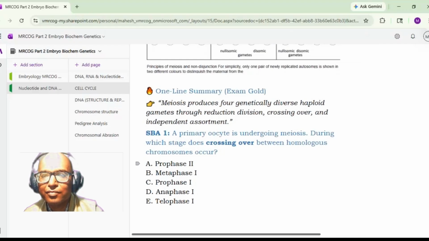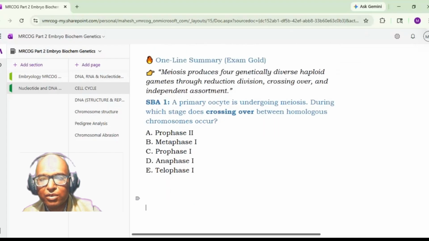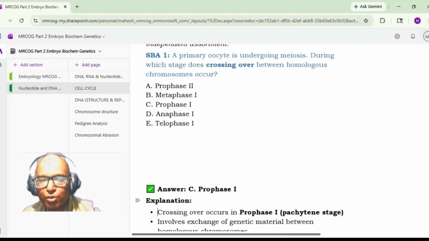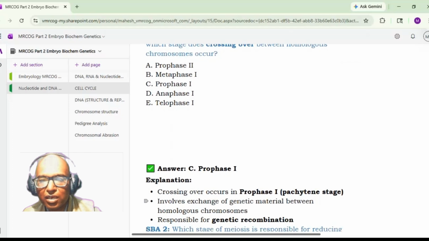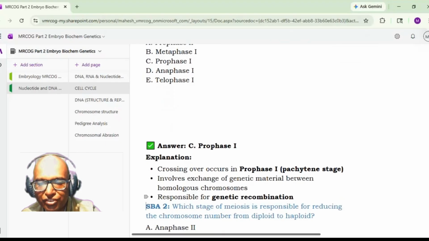A primary oocyte is undergoing meiosis, during which stage does crossing over between homologous chromosomes occur? So prophase 1. Crossing over happens in prophase 1, that is the pachytene stage, a substage of prophase 1. It involves the exchange of genetic material between the homologous chromosomes, responsible for genetic recombination.